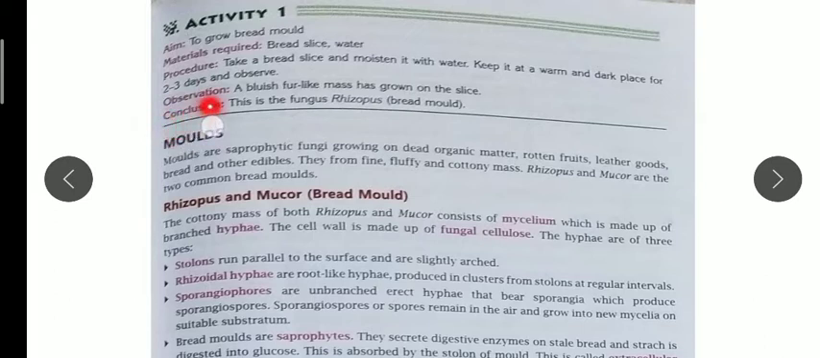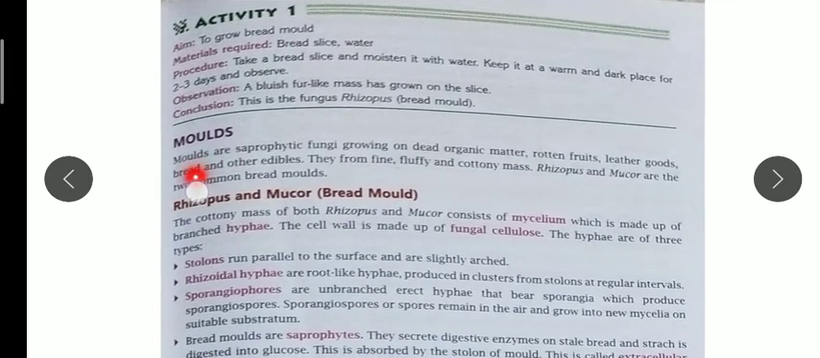Now the observation is, after 2 days you will see a bluish fur-like mass has grown on the slice of bread. This is a fungus, and the name of the bread mold fungus is Rhizopus. So you can grow the fungus at home using a bread slice and water. If you want to do this activity, you can, otherwise no problem. I will explain more about the mold in the next video.